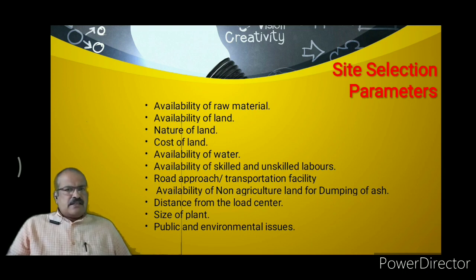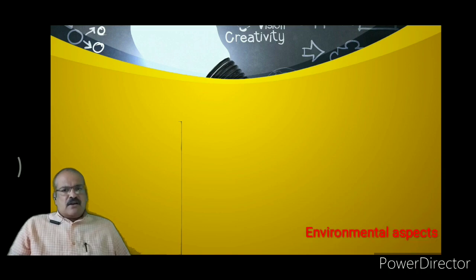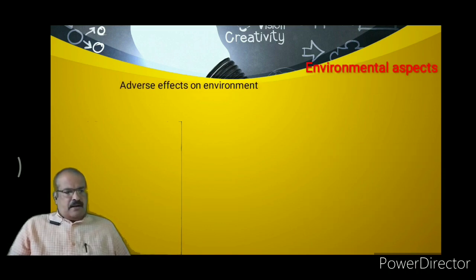Then the next one is the public and environmental issues. While selecting the site, we must consider the public and environmental issues of that site also, and we must consider the air pollution density for that site also. So these are the different site selection parameters for steam power plant.